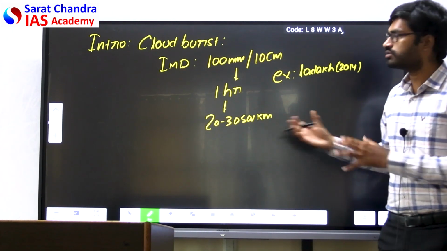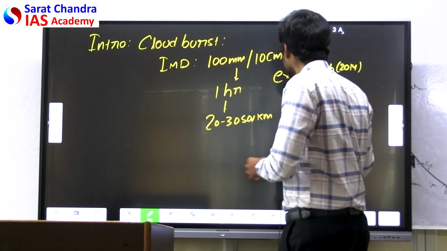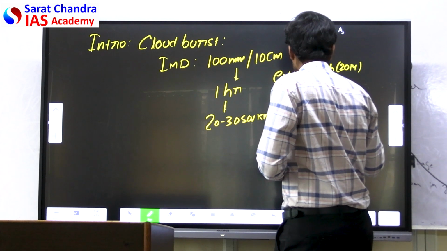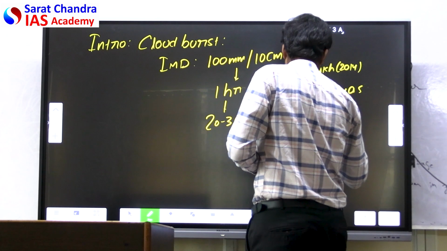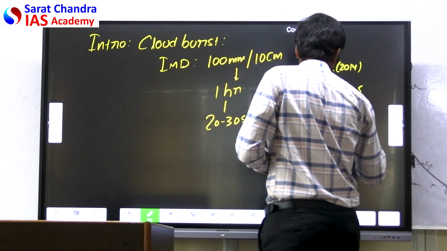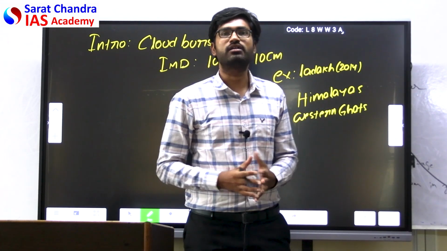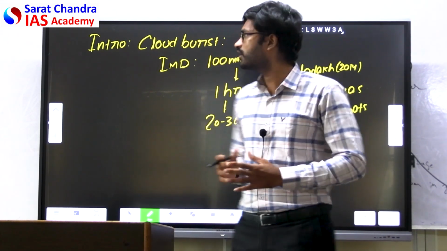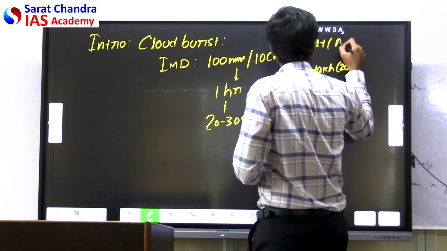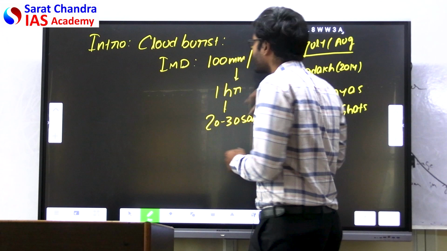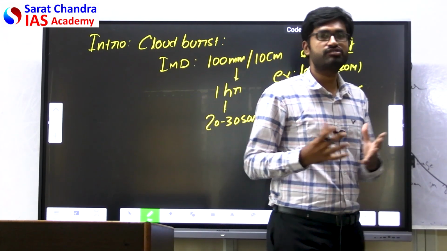And you can also include in the introduction what are the places where the cloudburst actually occurs. The major places being the Himalayas and Western Ghats. And it will actually occur during the July to August time. The July to August time is the time where this cloudburst actually occurs. This is the introduction which you can write for this sort of questions.